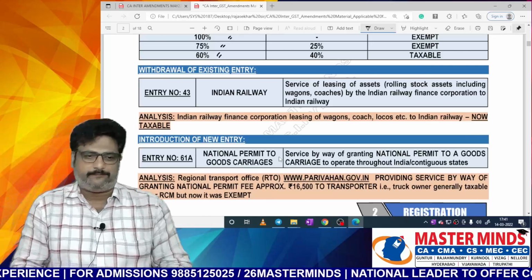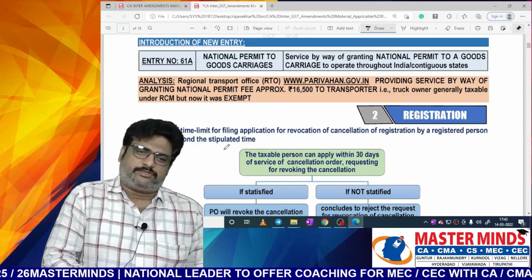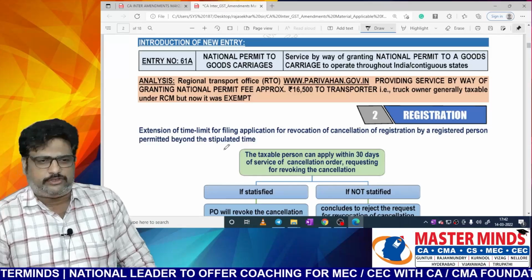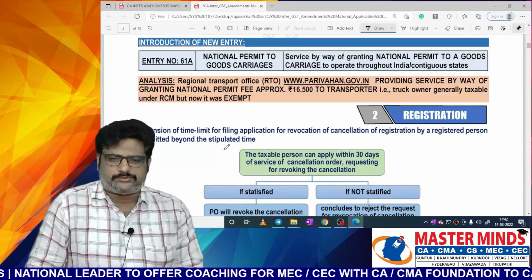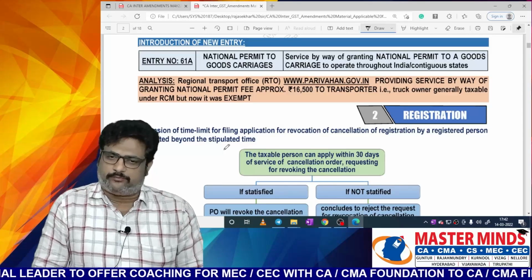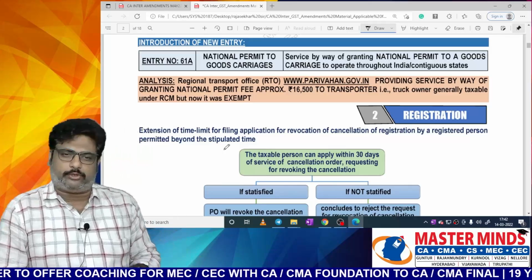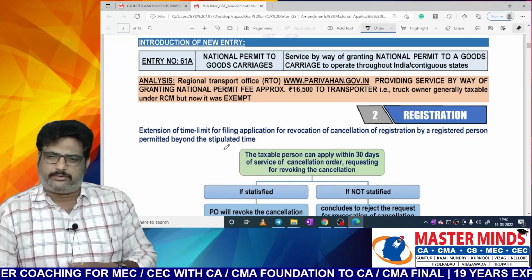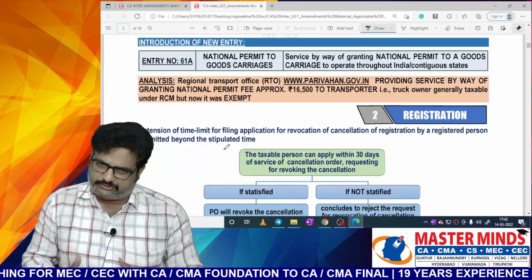Okay. Next one, entry number 61A, national permit to goods carriages: services by way of granting of national permit to a goods carriage to operate throughout India or contiguous states.